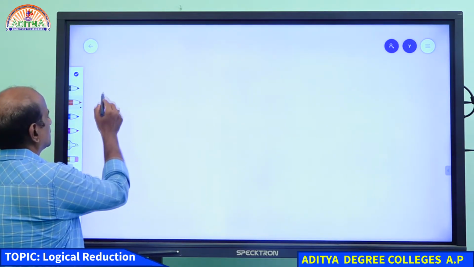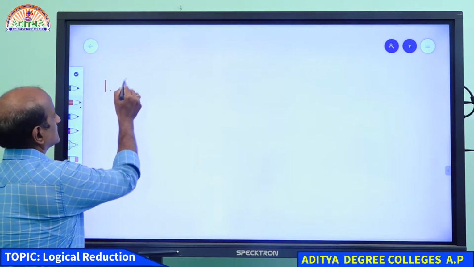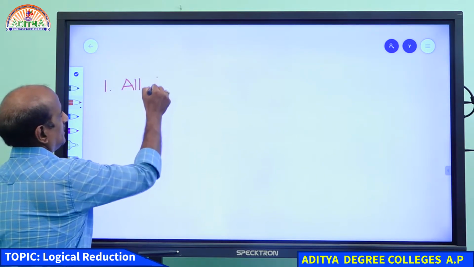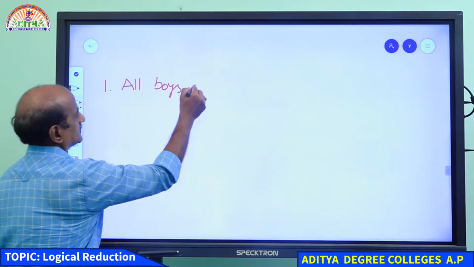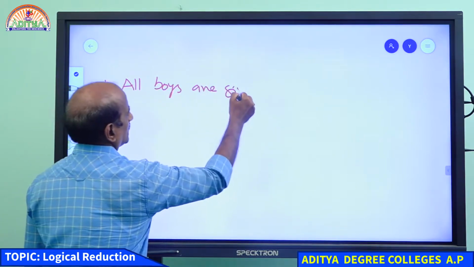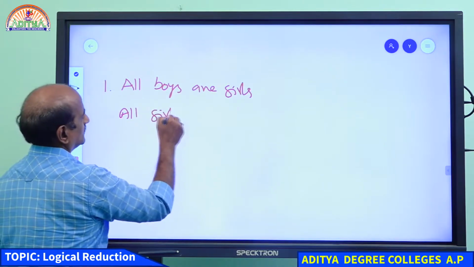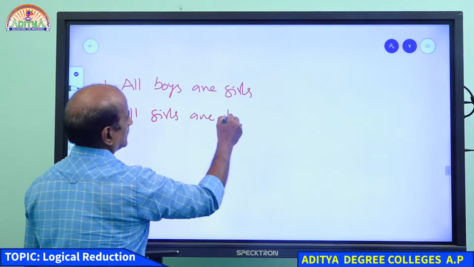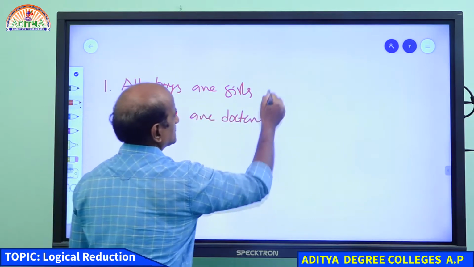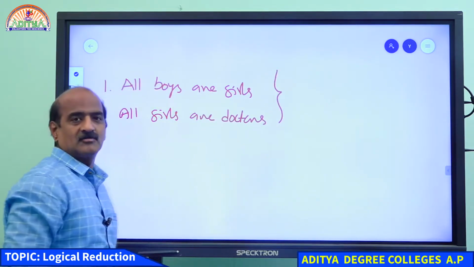For example, I just want to give you one question. Student, please answer my question. All boys are girls, and all girls are doctors.